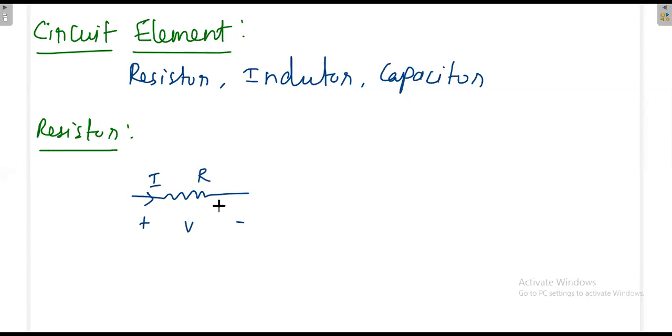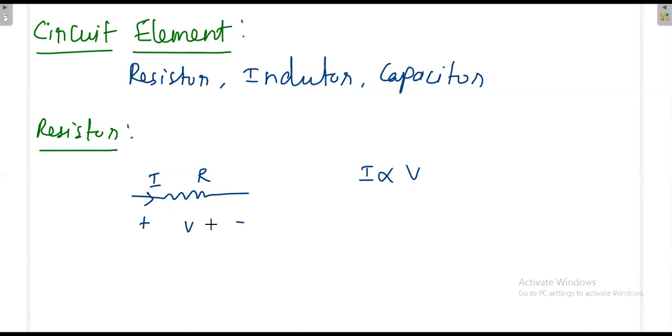If you have some resistance, once you apply the voltage, current will be developed, or once you apply the current, the voltage will be developed. Then which one are you applying first, that is the question. The current will be developed once you apply the voltage. That means I is directly proportional to V. Sometimes this is called Ohm's law.